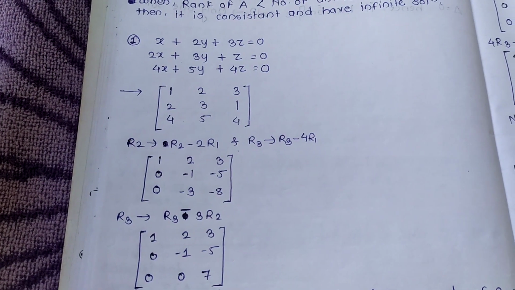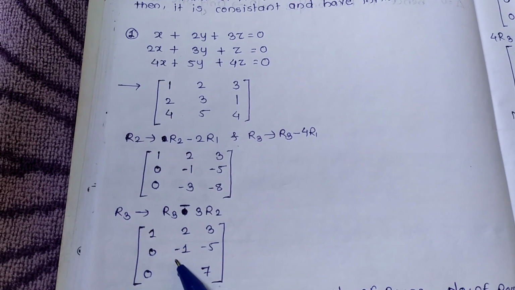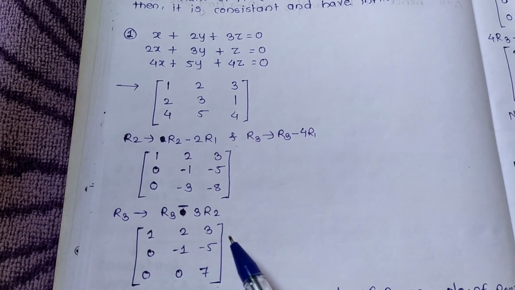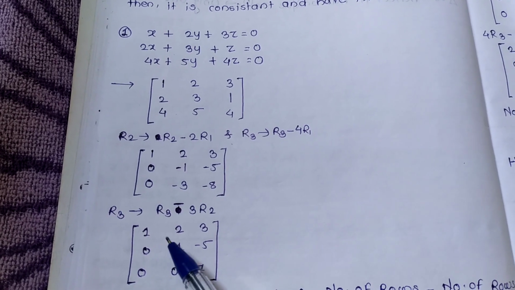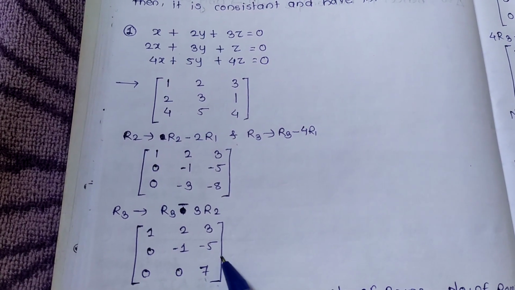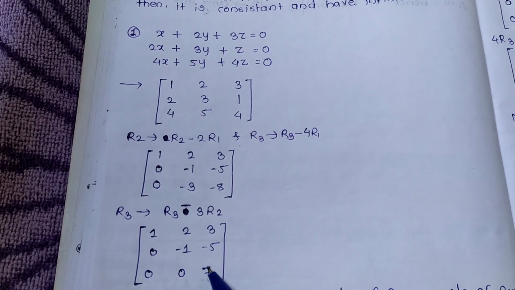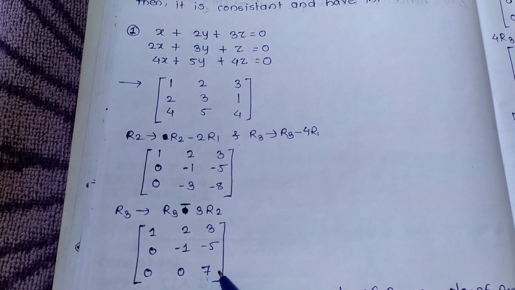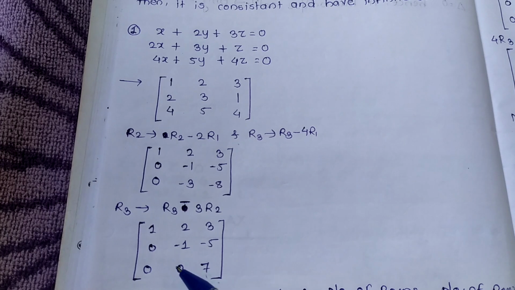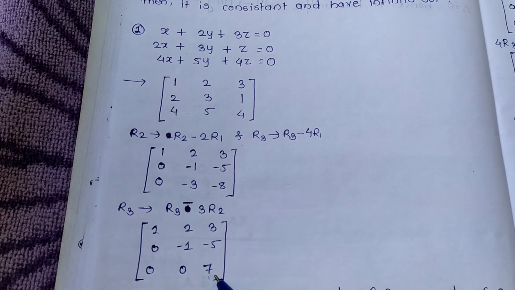Take paper and pen and calculate with me. Then for R3, here we take 0 by the same process of rank of a matrix. We get this matrix, but we can't proceed on this row because the same problem will occur. So this is our last step.